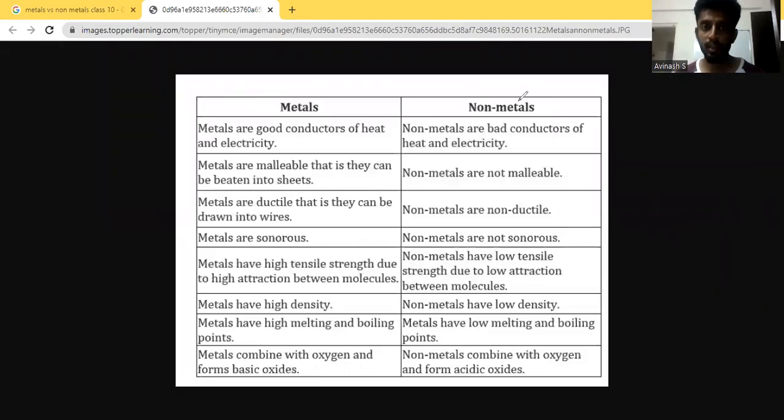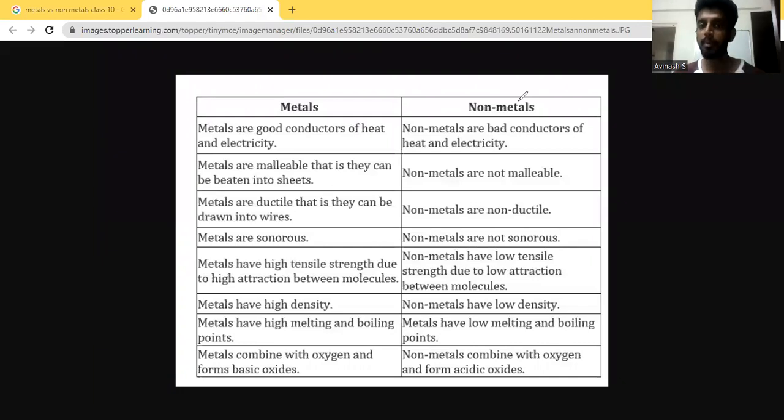So we are going to learn what are metals and non-metals. Whatever you're able to see on the screen is the difference between metals and non-metals. But generally, what is a metal? What is the very definition of a metal, or the very definition of a non-metal?